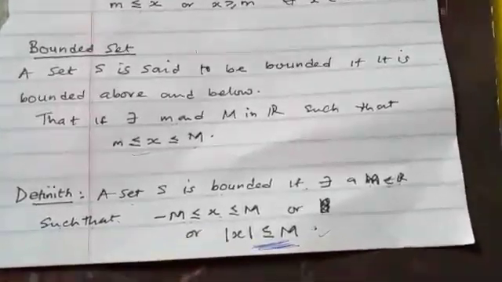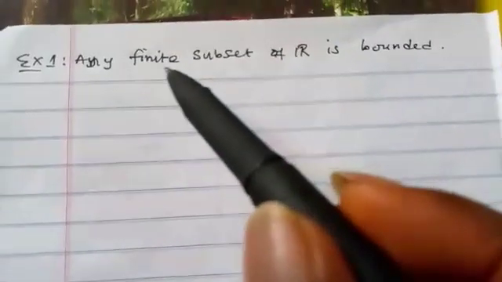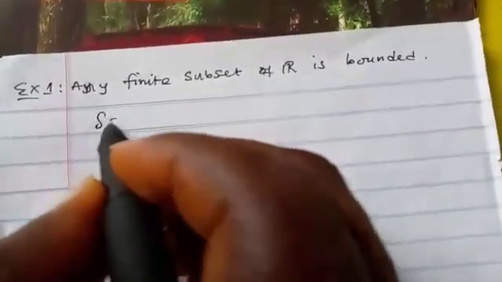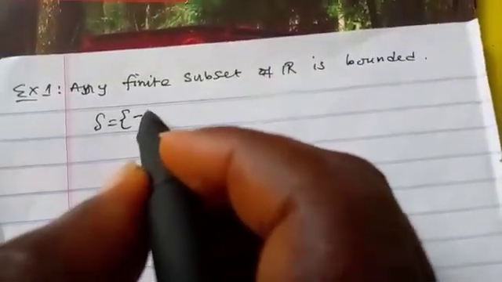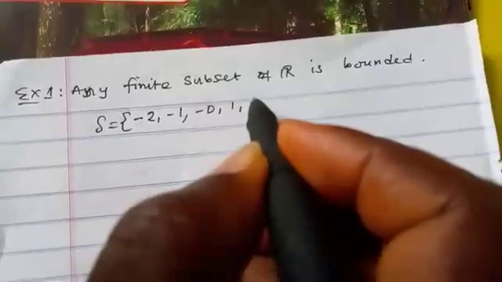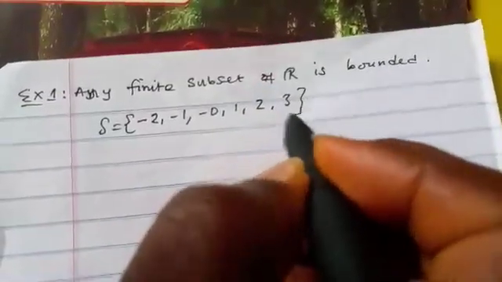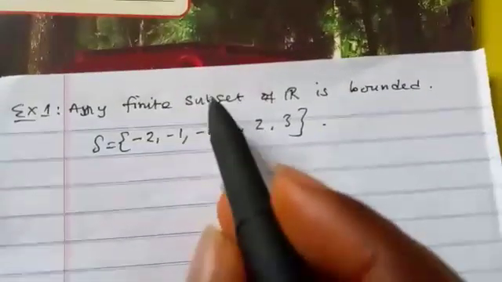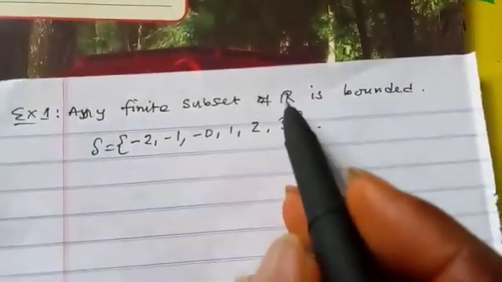So let's take an example. Example 1: any finite subset of R is bounded. For instance, if we consider, let's say, S is minus 2, minus 1, 0, 1, 2, 3. This is a finite set and it's still a subset of the real numbers.